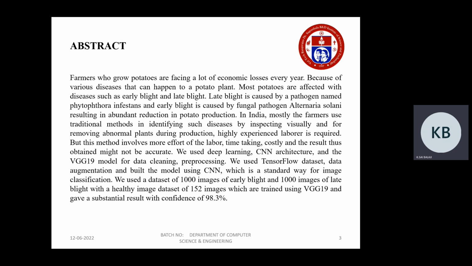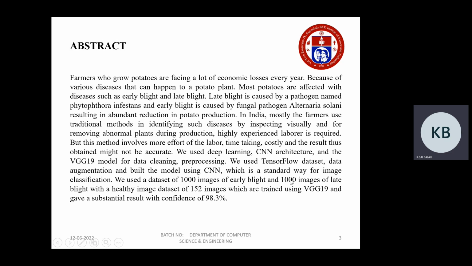In India, farmers mostly use traditional methods to identify such diseases, by inspecting visually and removing abnormal plants during production. Highly experienced labor is required. But this method involves more effort from the labor, is time-consuming and costly, and the result obtained might not be accurate. So we are using a deep learning CNN architecture and the VGG19 model for data cleaning and pre-processing.